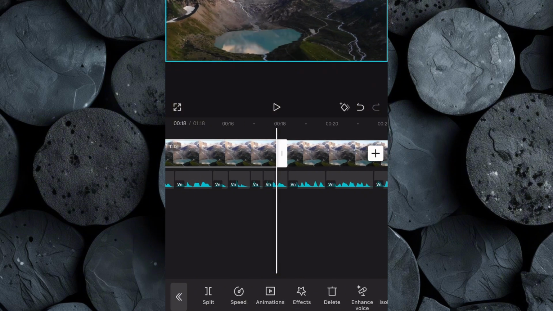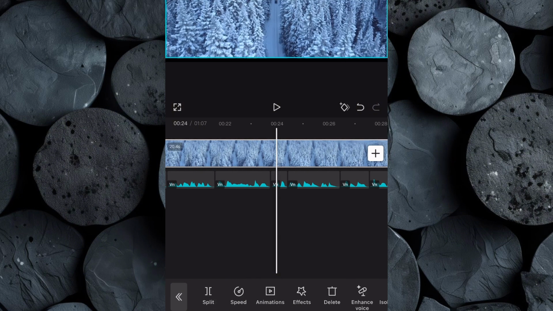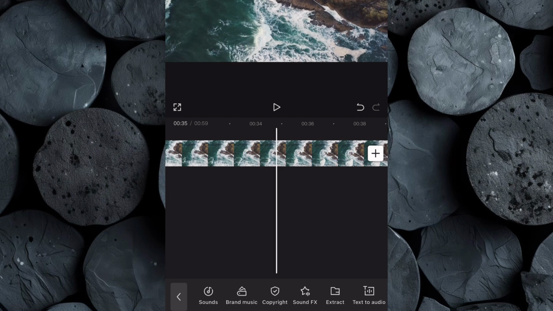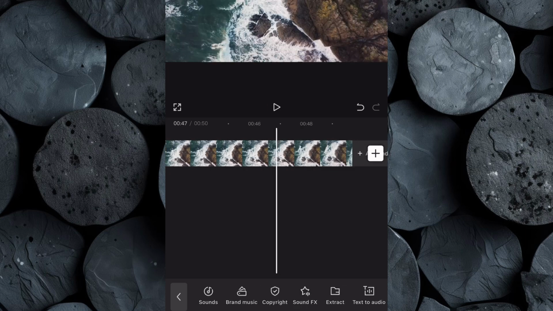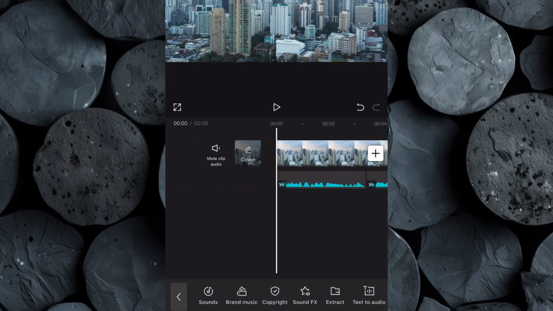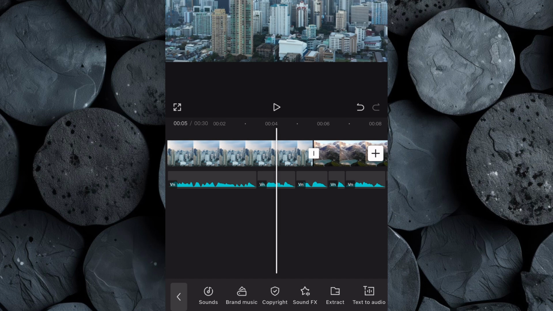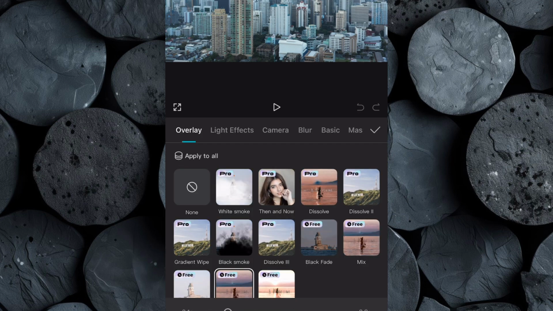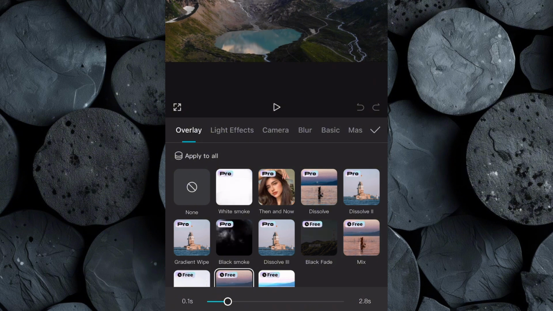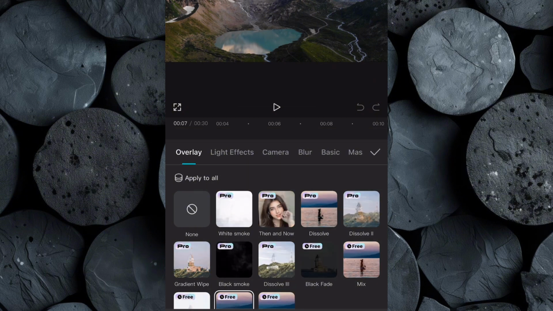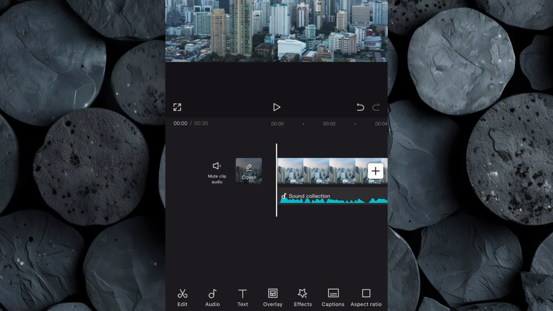This step is all about precision. Carefully place each clip so it fits the timeline. The goal is to make the visuals feel seamless and well matched to the message. Next, we add transitions to our clips. Click on Overlays, then select a transition that suits your style. To keep things consistent, hit Apply to All so the effect is added across the entire video.